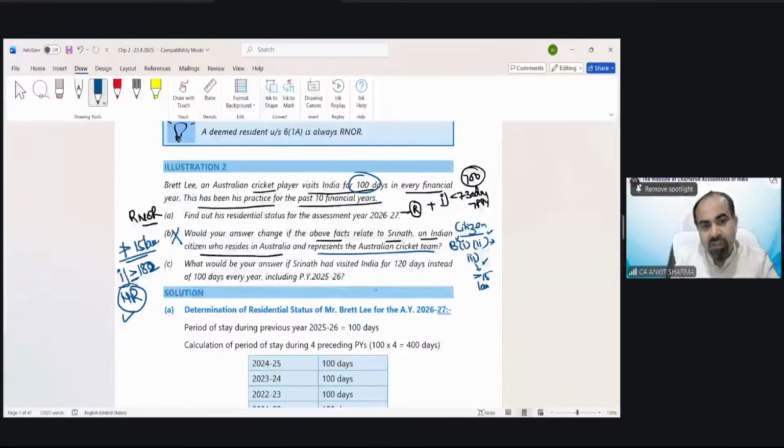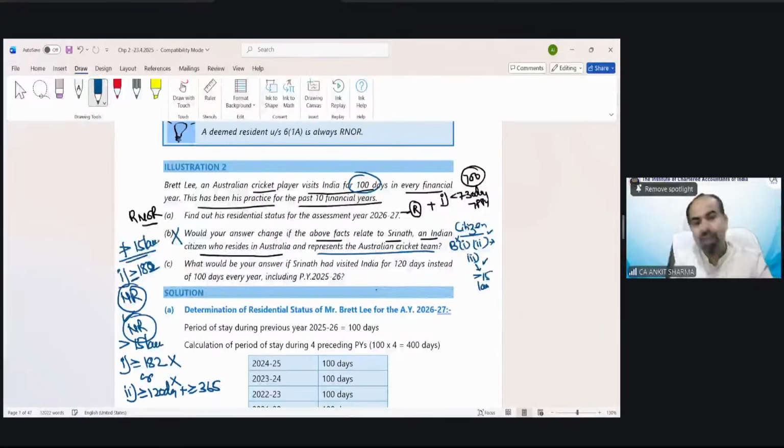If suppose he has income more than 15 lakh from Indian sources, then two conditions apply: more than 182 days, or second, more than or equal to 120 days plus more than or equal to 365 days. He is not fulfilling this, and he is not even fulfilling the first because he is in India for 100 days. So whether he has income more than 15 lakh or not, the answer would remain the same. In part B, he would be regarded as non-resident.